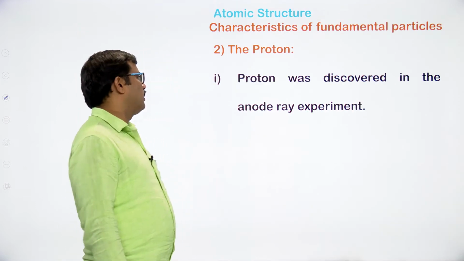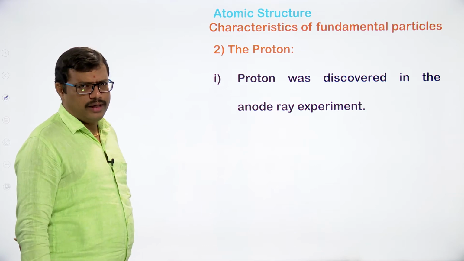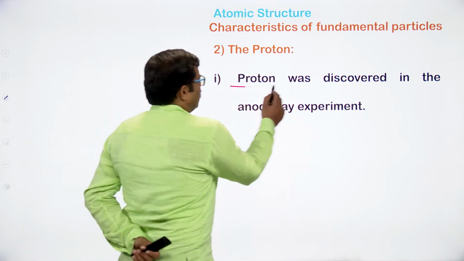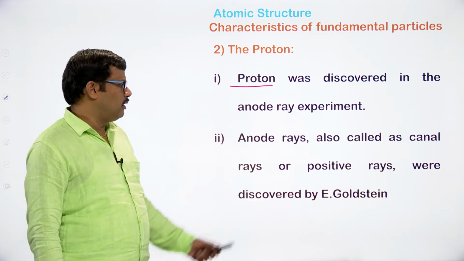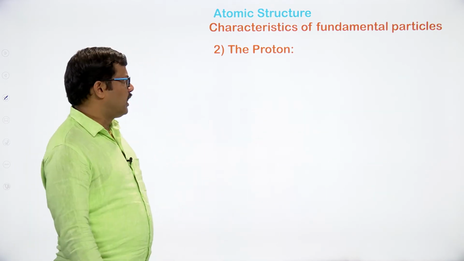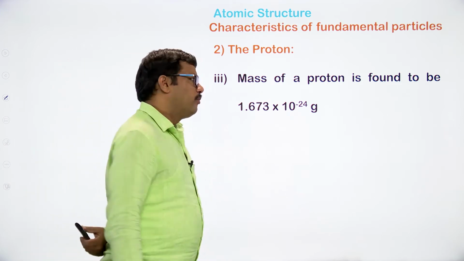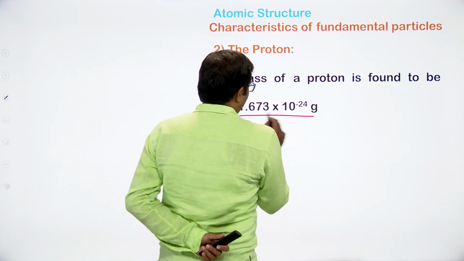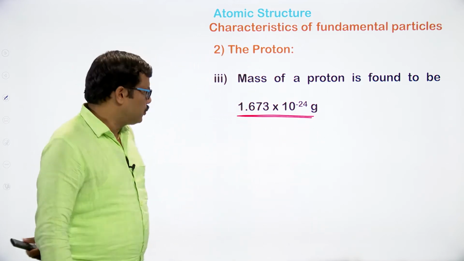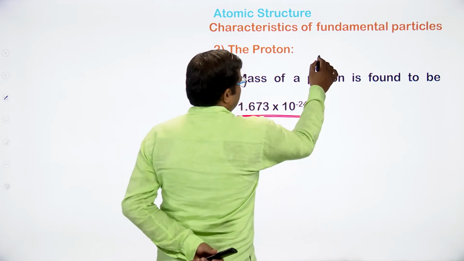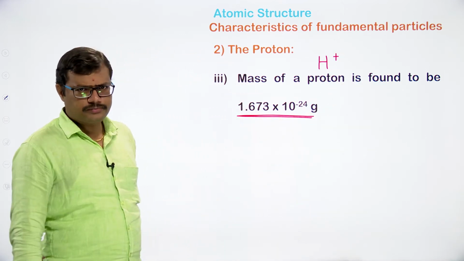The positive particles, the positive anode rays or canal rays, are generally the proton, discovered in the anode ray experiment tube by Goldstein. The mass of a proton is found to be 1.673 × 10^-24 grams. Here, proton means it is hydrogen with a positive charge.